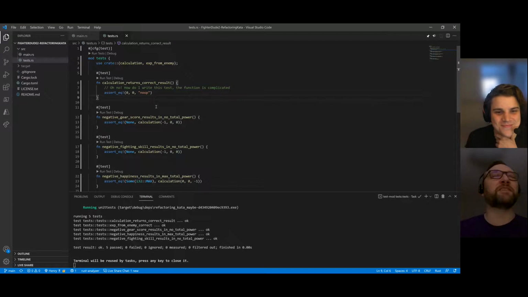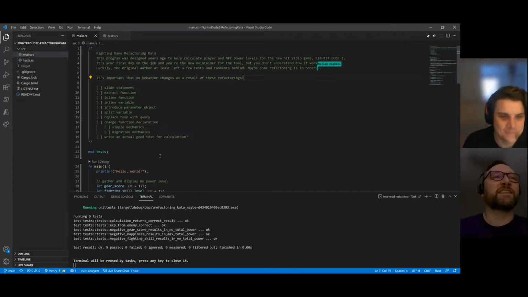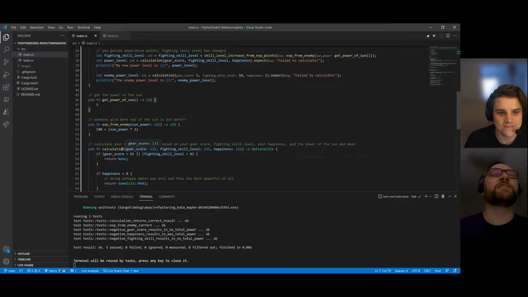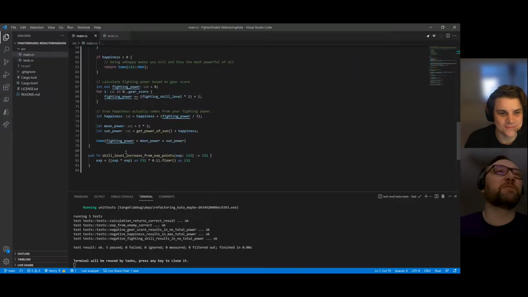Okay, so one goal we could have is to find out what correct result means, and obviously as this is legacy code, the correct result is whatever it says now, right? Even if it's wrong.